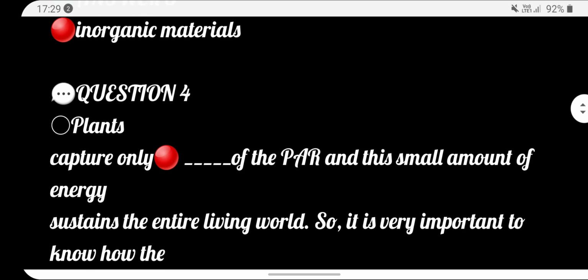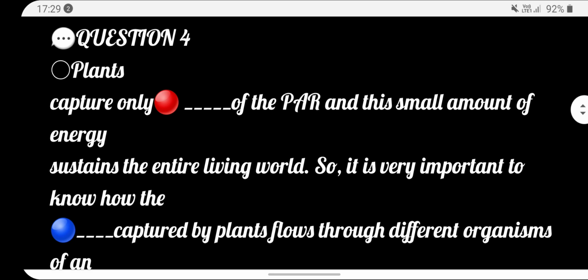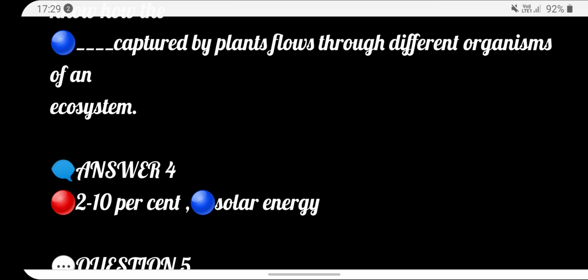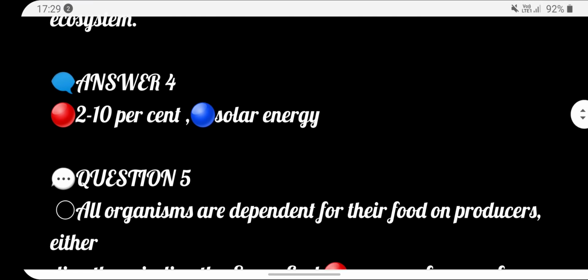नेक्स्ट है प्लांट कैप्चर ओनली dash of the power and this small amount of energy sustain the entire living system, so it is very important to know how the dash captured by plants flows through different organisms of an ecosystem. Answer is 2 to 10% solar energy.